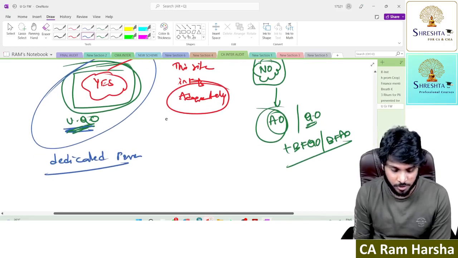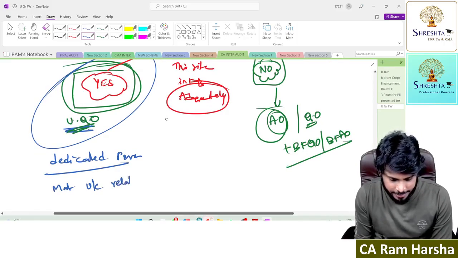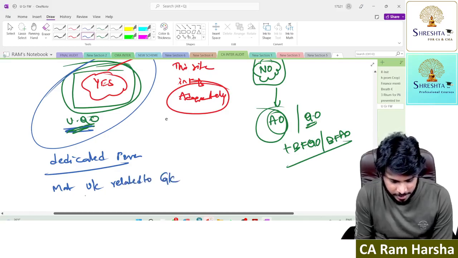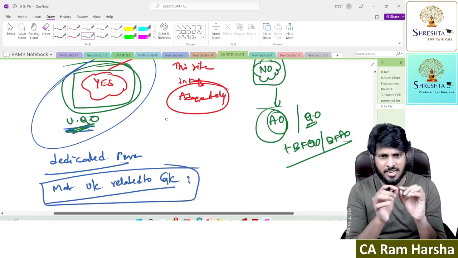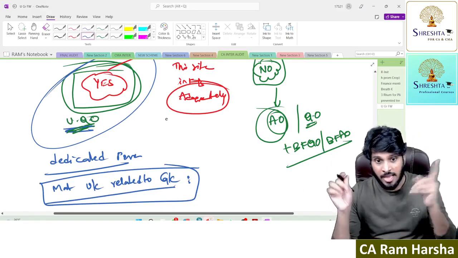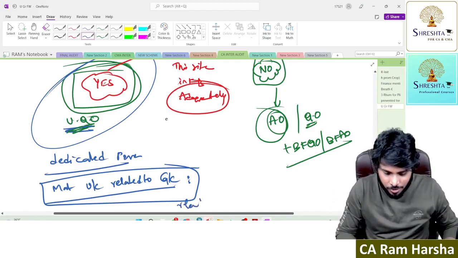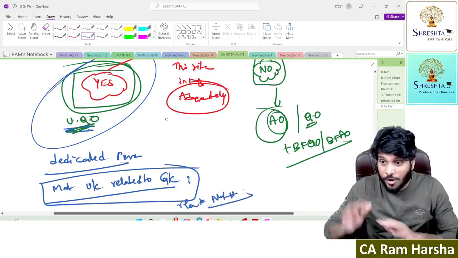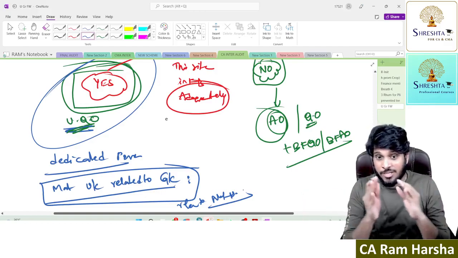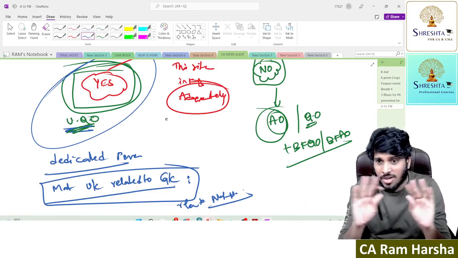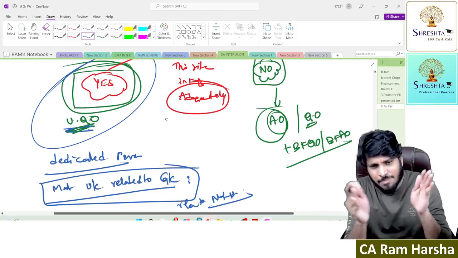What section in the audit report? Material uncertainty related to going concern. There is a dedicated para in the audit report: material uncertainty related to going concern. Under that section, please refer to note number so and so, which talks about material uncertainty. Please, Mr. Auditor, don't highlight that under emphasis of matter. Highlight it under the dedicated para.